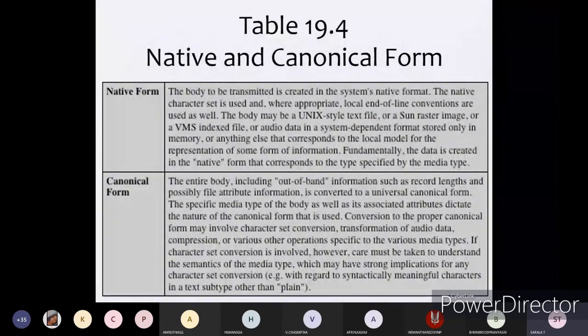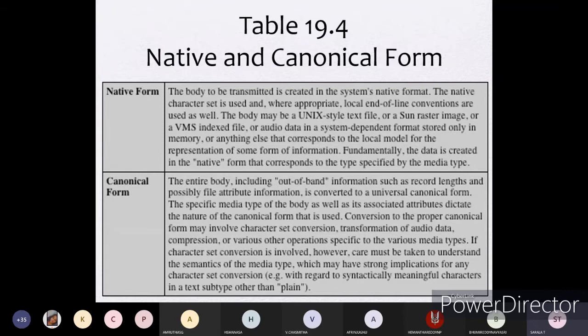Next we have native and canonical forms. With respect to native form, the body to be transmitted is created in the system native format, the native character set is used, and where appropriate local end of line conventions are used as well.